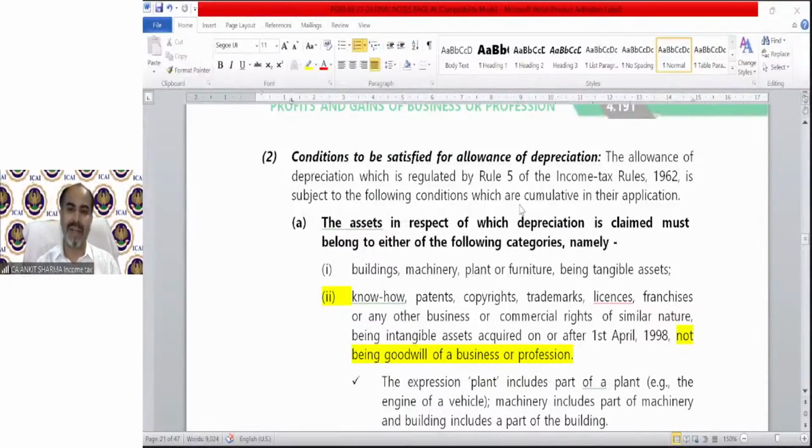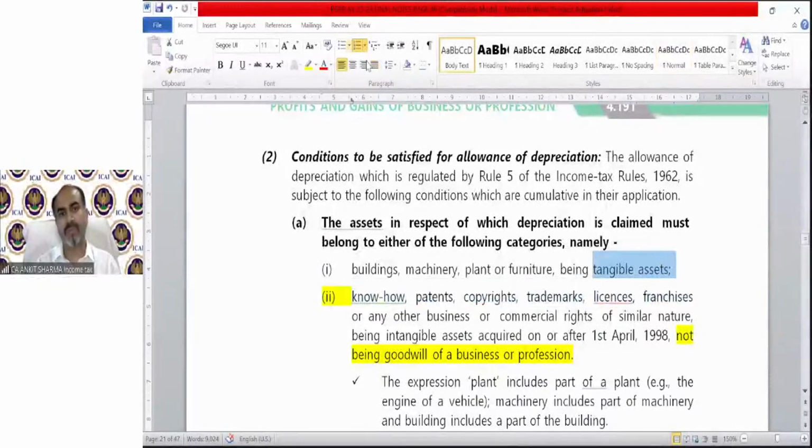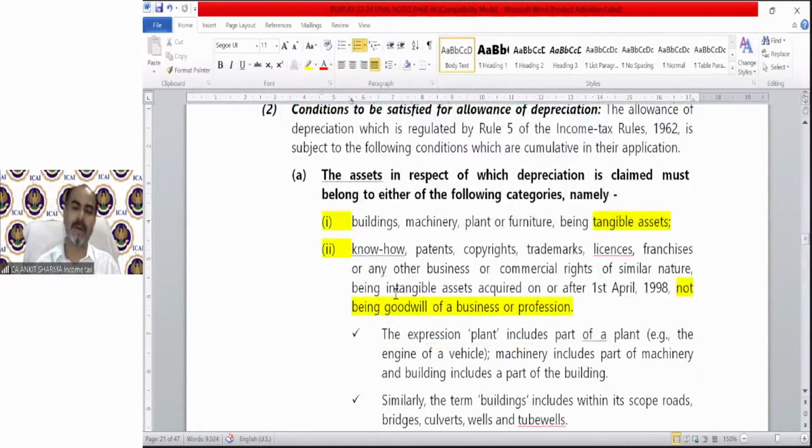Either it should be a building, machinery, plant and furniture, being a tangible asset, or it should be an intangible asset, that is know-how, patent, copyright, trademark, license, franchise, or any other business or commercial right of similar nature, being an intangible asset on or after 1st April 1998, not being goodwill of a business or profession.